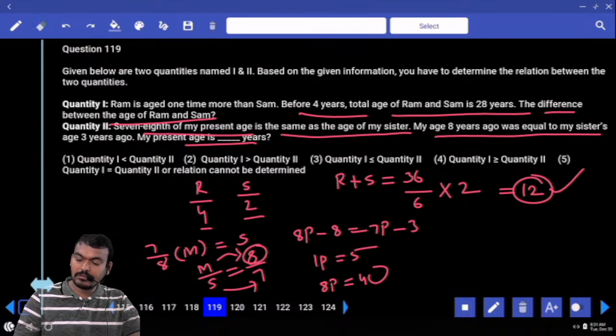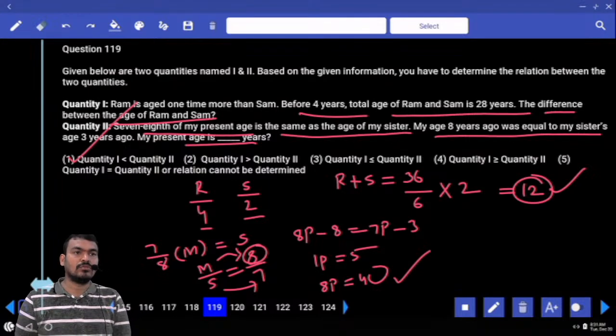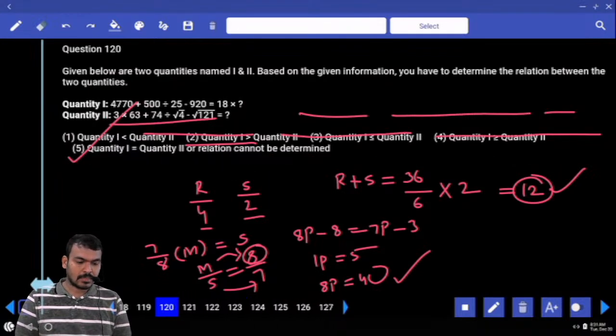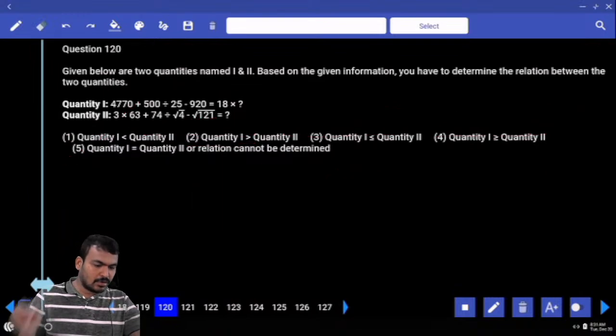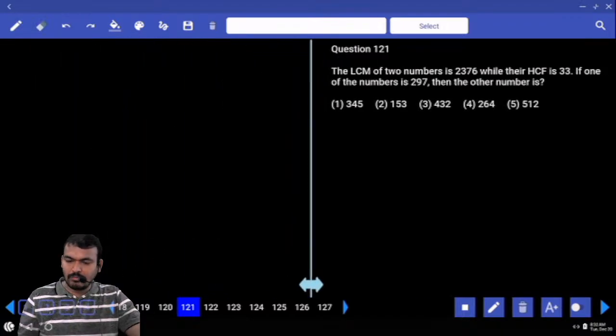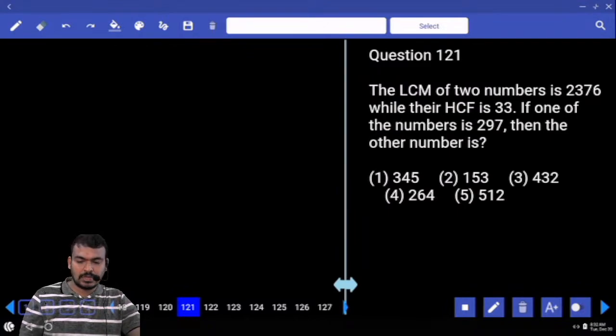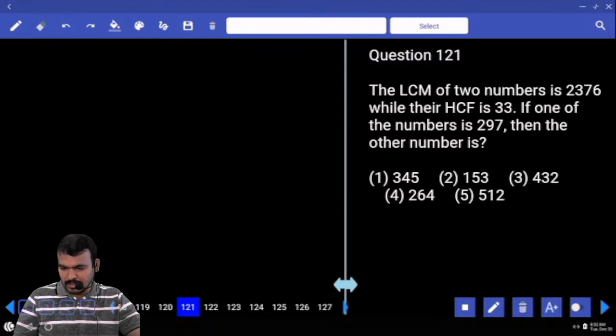What is the quantity 1? 12. Quantity 2? 40. Then answer: Q1 less than Q2. Can I skip the 120 question? Just a simplification or not? Next, question number 121. The LCM of two numbers is how much? 2376. While their HCF is how much? 33. If one of the numbers is given as how much? 297. Then find the other number or not?